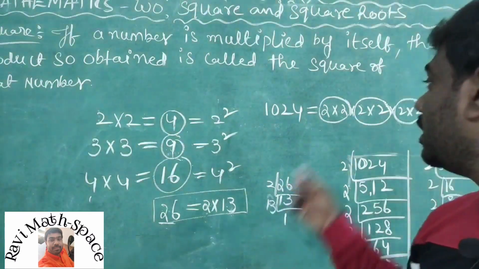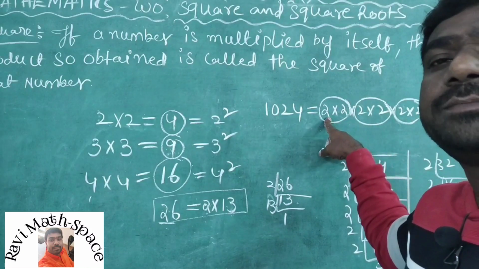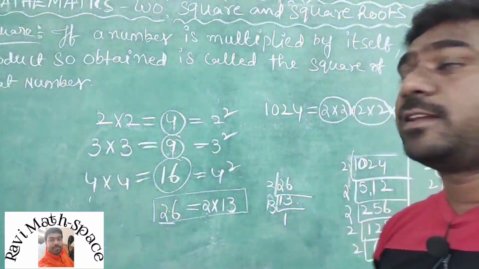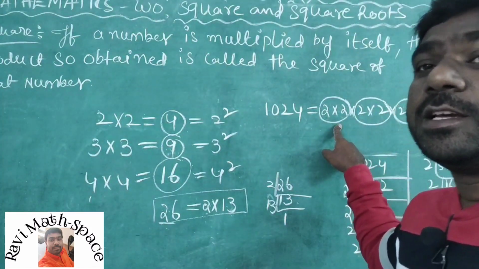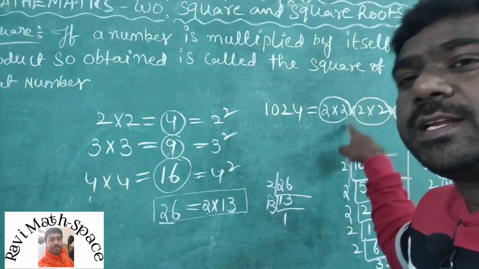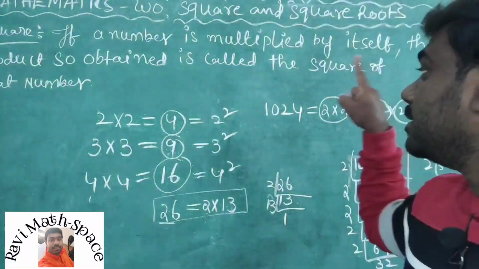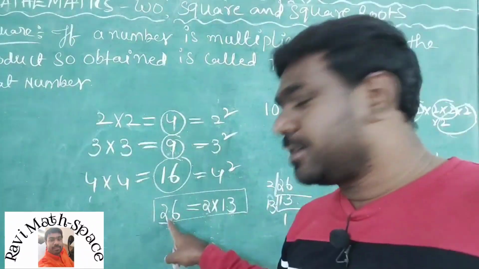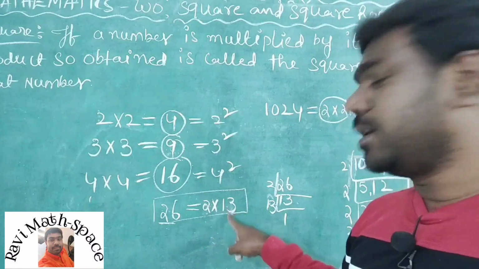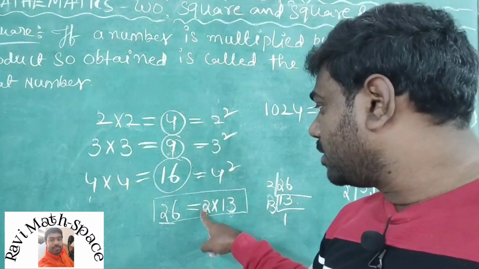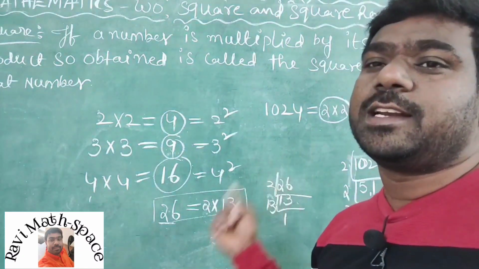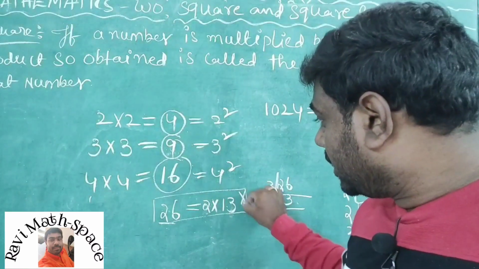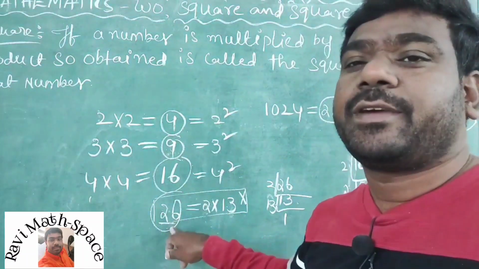So in total we have 5 pairs here, so complete pairs are there. If a number consists of exactly complete pairs, that number is a perfect square. Now come to this case here. We got 2 into 13. Here 2 and 13 each appear only a single time, so we can't make a pair. That's why it is not a perfect square.